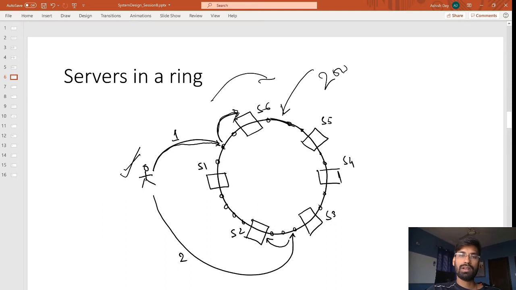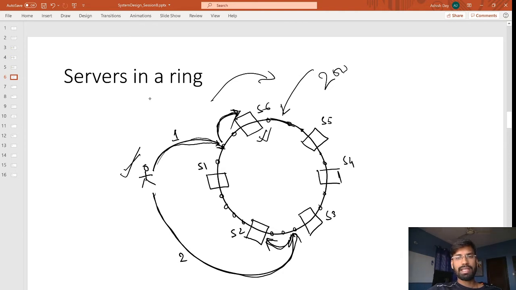So it moves clockwise, and wherever it lands, it checks in the clockwise direction for the nearest server. So it is now writing into S6. Similarly for a read of the same key, it will land here, go in the clockwise direction, and find the data over here. Similarly, for some other key, it may land over here and then it will check for the nearest server in the clockwise direction, which is server S2.